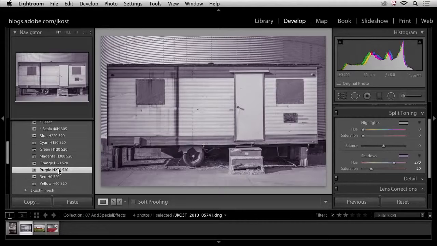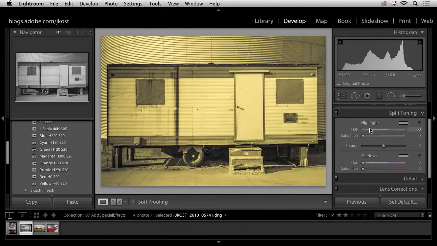All right, let's talk about, instead of adding the color to the shadow area, let's see what happens when we add it to the highlight area. So to reset the shadows, I'm going to double click where it says shadows, and we're going to focus on the highlights. In this case, I want to make this look like it's an antiqued image, so I'm going to add a yellow color in the highlights. I'll hold down the Option key or the Alt key, and then just drag this over so that I pick the yellow that I want.